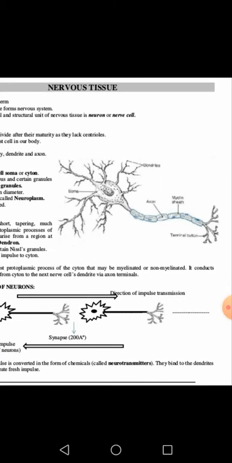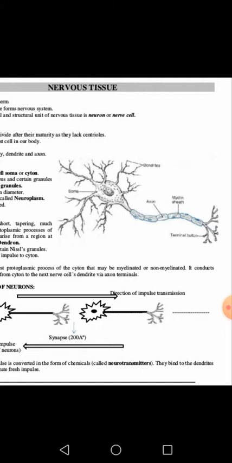Dendrites receive chemical impulses and send them to the cell body or cyton. The cyton converts them into electrical impulses. Electrical impulses then pass from the cyton to the axon, and at the terminal bulbs they are once again converted into chemical impulses.